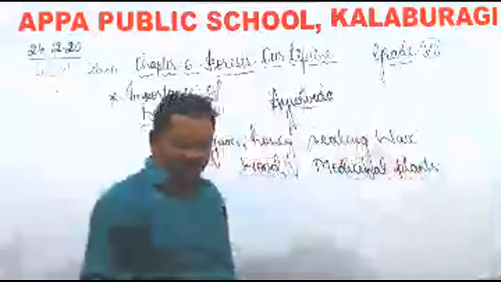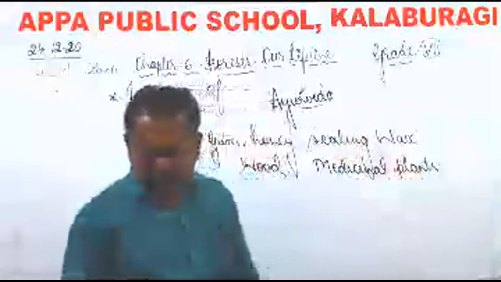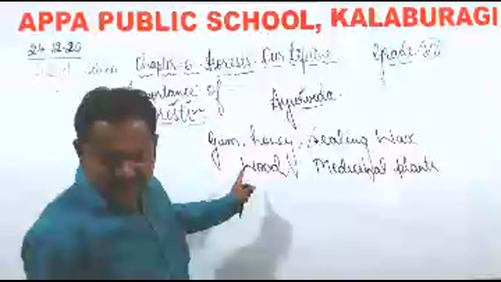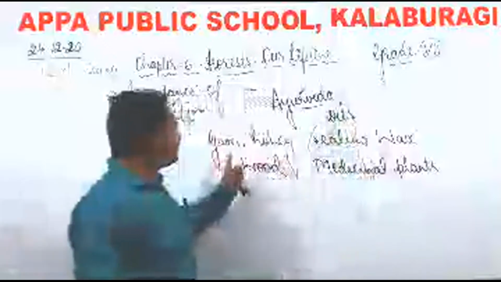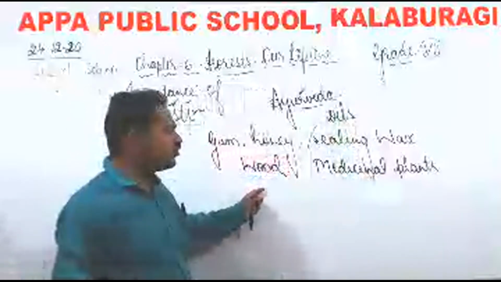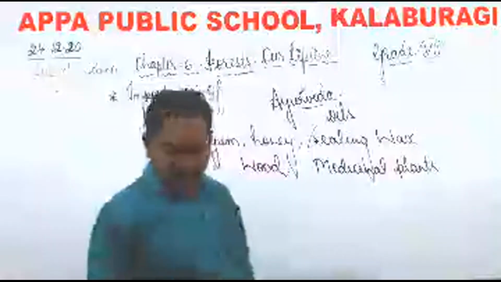So in this way, forests are very useful. We will get gums, and we will get some oils also from the forests. Oils, gum, honey, sealing wax, wood, medicinal plants, and fodder for the animals.